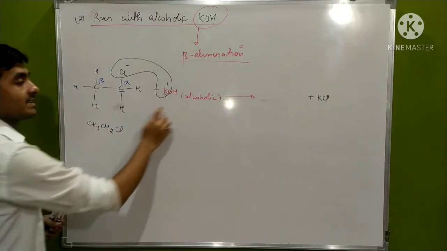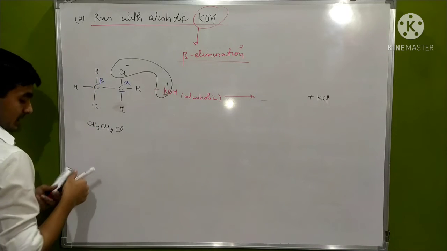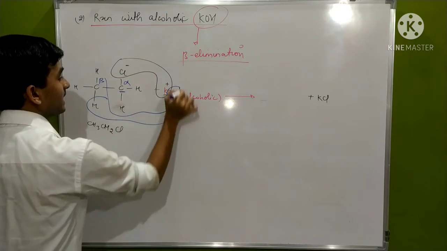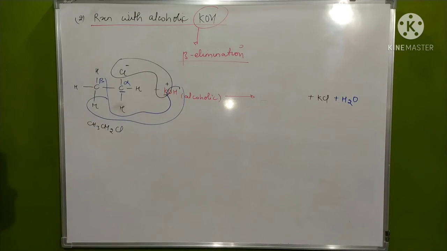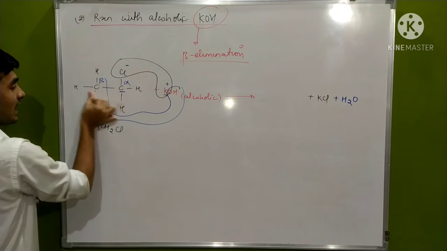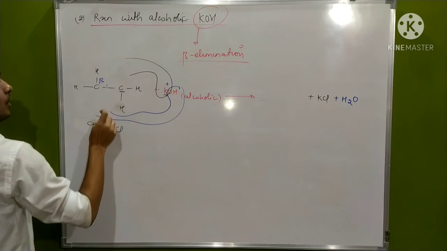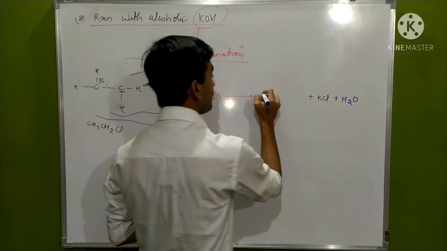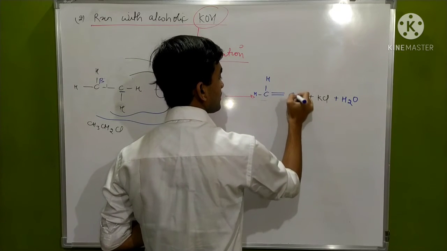Now what has left? The OH from this part and the H from the beta carbon will be eliminated, that means elimination of water occurs. Now what do we have left? This hydrogen has gone and this chlorine atom has gone, which means one bond of this carbon and one bond of this carbon is free. Then it will form a double bond between CH2 and CH2.